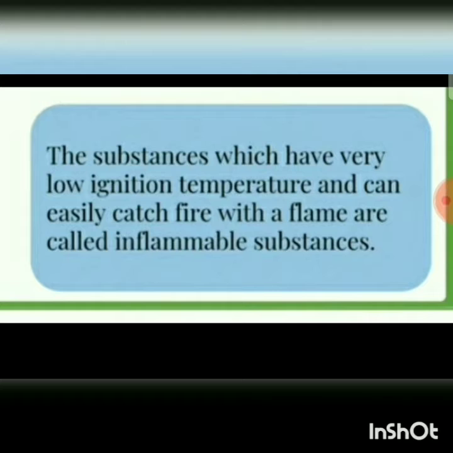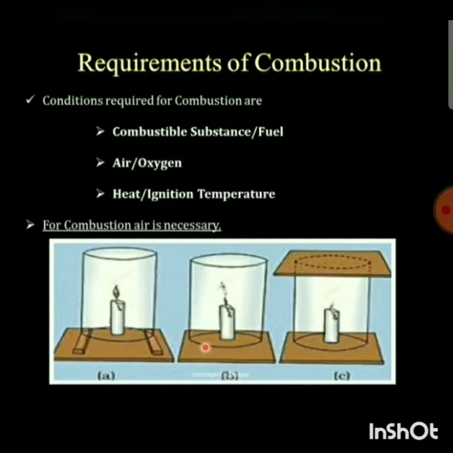And what are inflammable substances? The substances which have a very low ignition temperature and can easily catch fire with a flame are called inflammable substances. So here are the requirements of combustion. What is required for combustion? The conditions required for combustion are a combustible substance or fuel, then air, that is oxygen, and heat or ignition temperature. Then, for combustion, air is necessary.